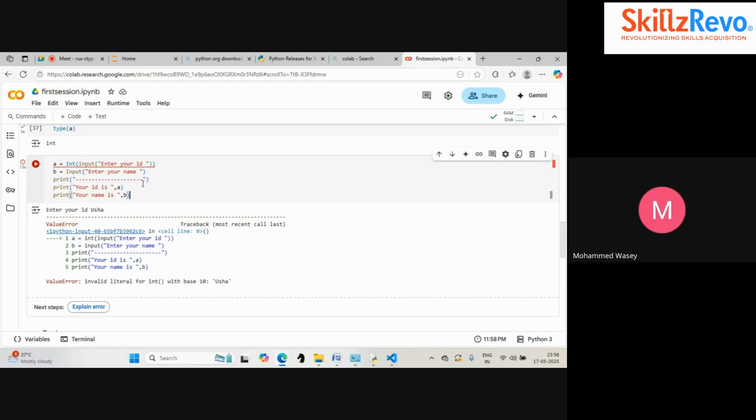Can we raise this as a pop-up message, like a small window showing that message to the user? Yes, we can handle that using the exception handler. We can handle this in future; we will be seeing that concept. It is an advanced concept, exception handling: how to handle the exception.